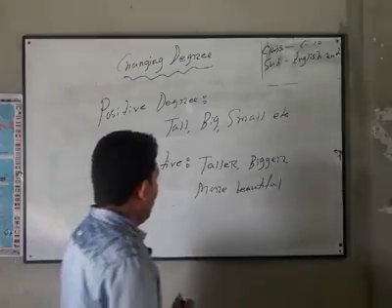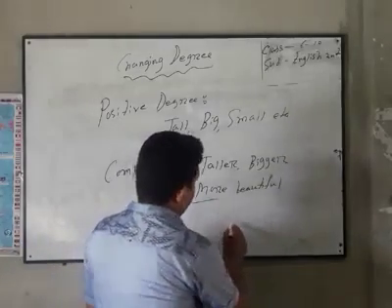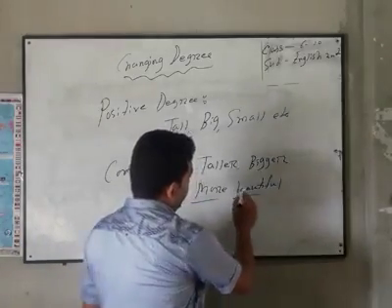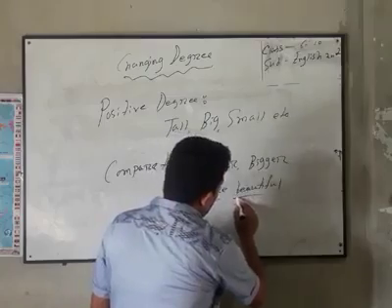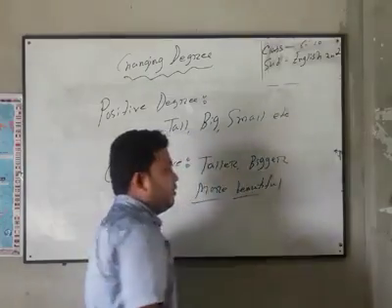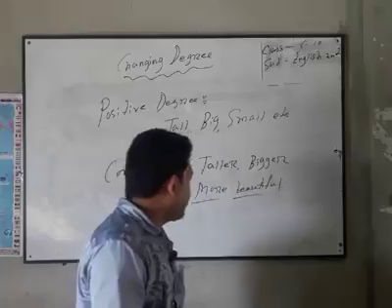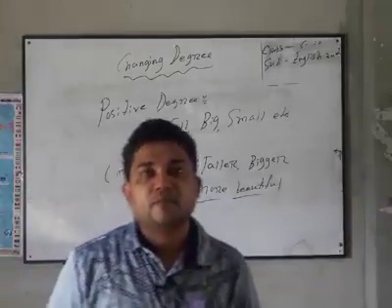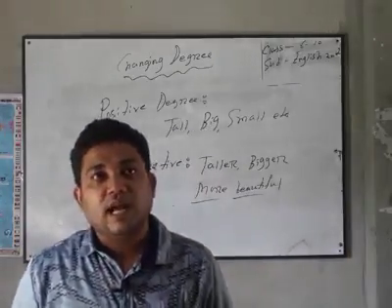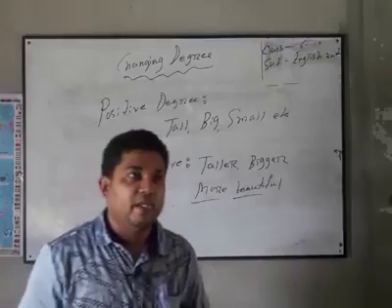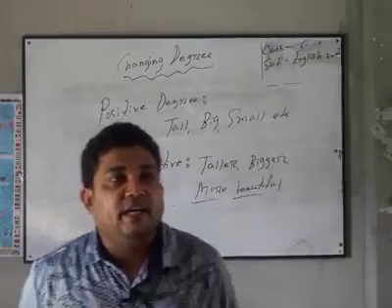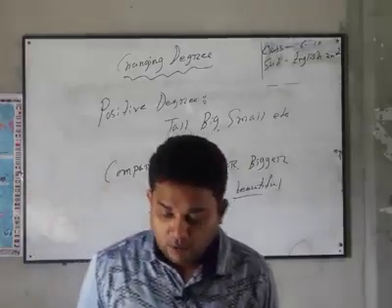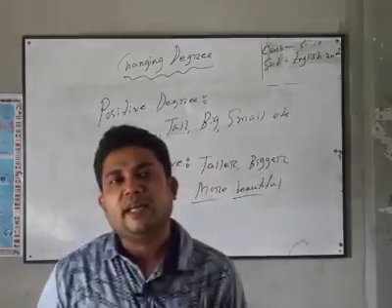Here look, we have used more in third number because there are more syllable, so we have used here more before the adjective. Okay, our next degree is superlative degree. Superlative degree is the comparison to all or everything.